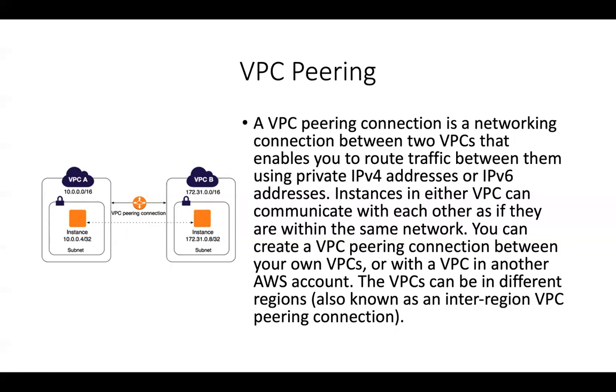So in this particular use case, we have the 10.0 network for VPC A, and we have a 172.31 network for VPC B, right? And we have two instances over here that could talk to each other through private IP ranges. That is the beauty of this. They don't need to talk to each other using public IPv4 ranges. They can talk to each other using private IP ranges itself, provided you have peered these VPCs.